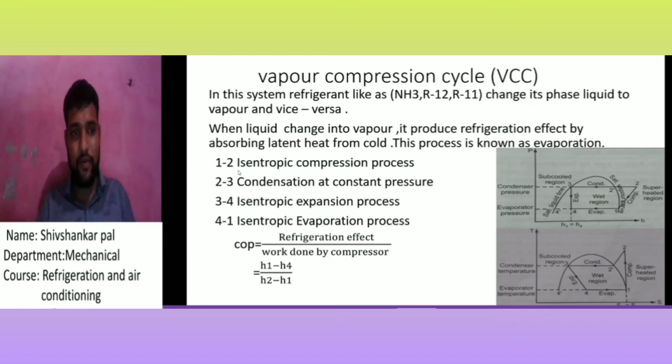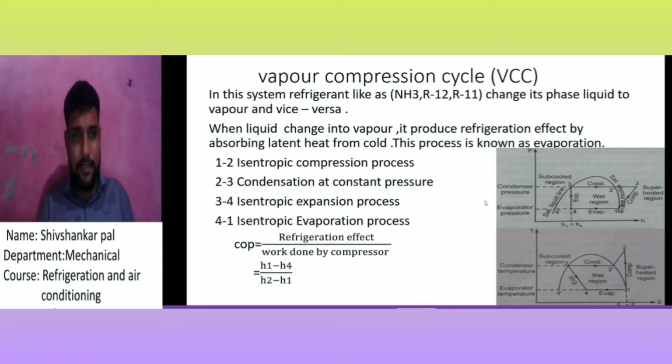Our 1 to 2 process is the compression process. To see it in the PV diagram, no, I will draw the pH curve. In the P and H curve, isentropic means adiabatic and reversible. Both together make a system isentropic. An adiabatic process on the pH curve makes a line at an angle. That 1 to 2 process is our compression process.